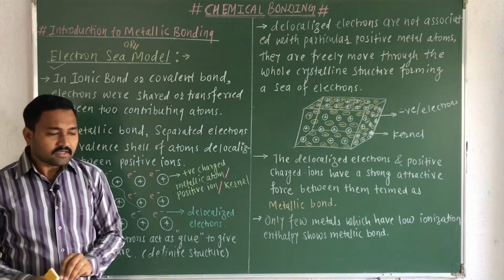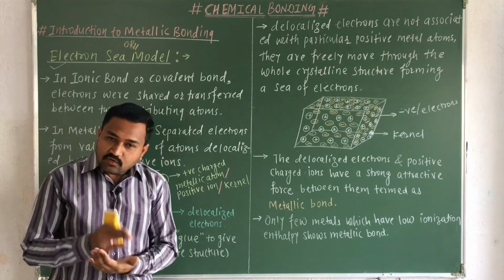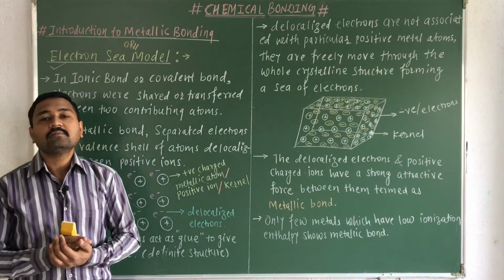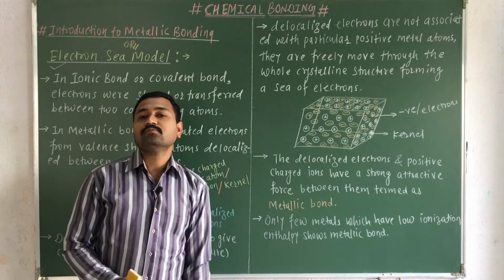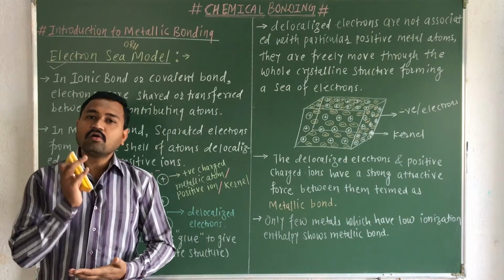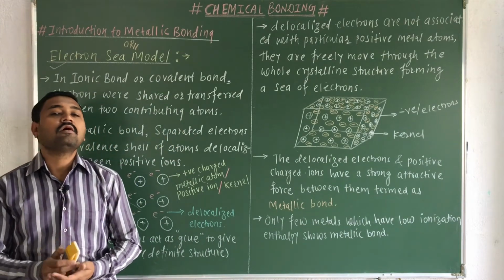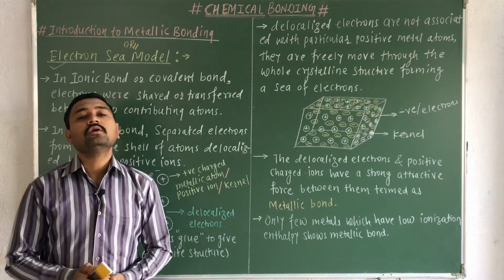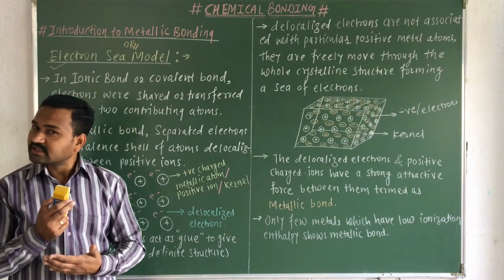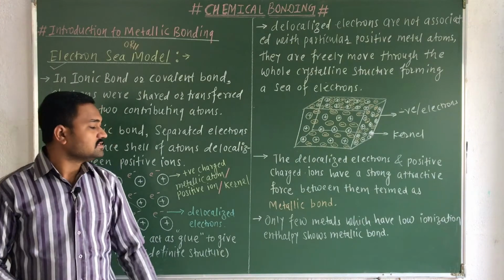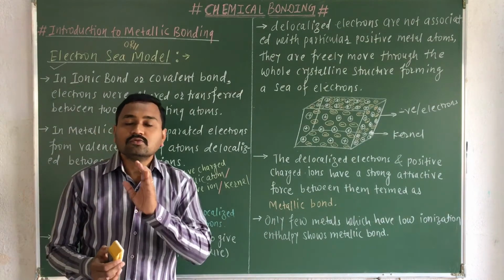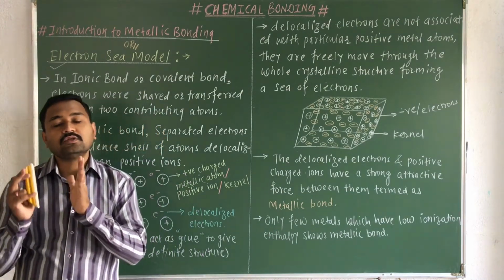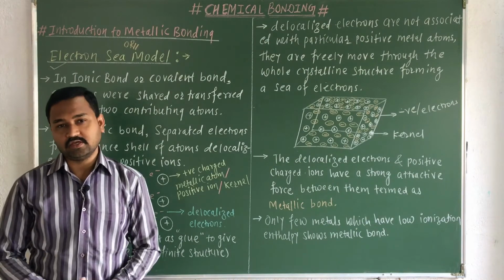But remember, only a few elements in the periodic table will show the metallic bond. Which are those metal elements? These are the metal atoms which have low ionization energies.